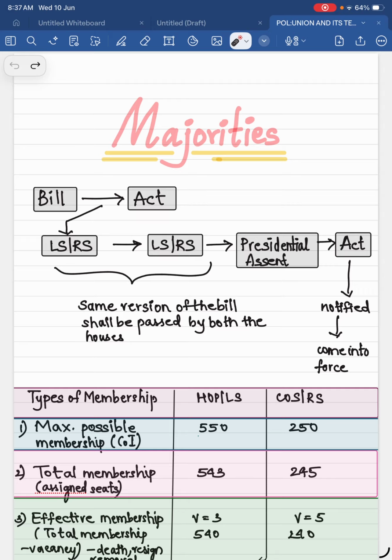That is, voting will happen. There are different types of voting, that is, only majorities. One type of majority is that more than 50% should approve that bill, then only it will be passed by the house and become an act.